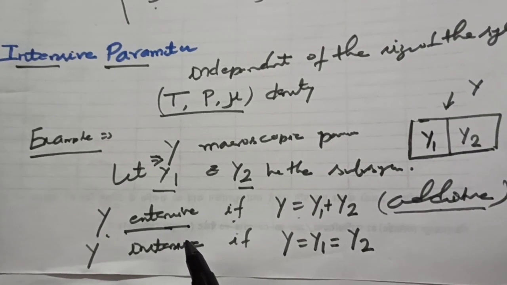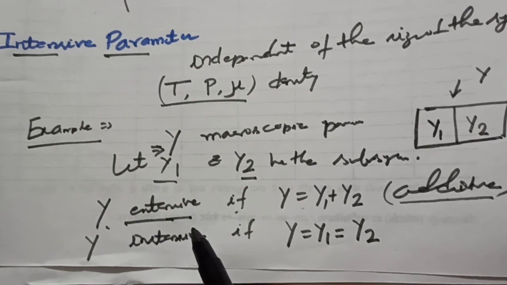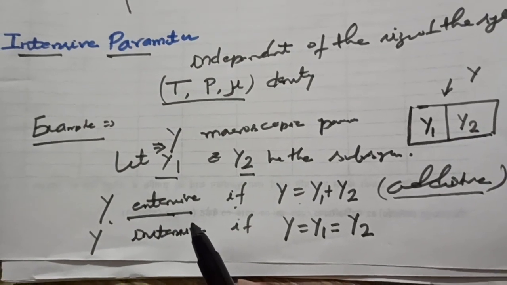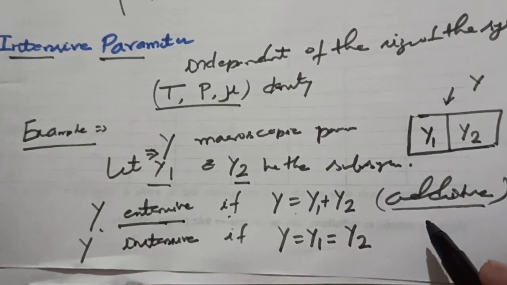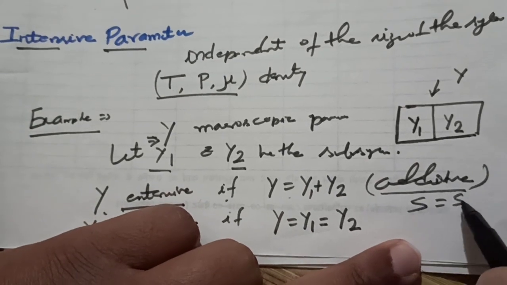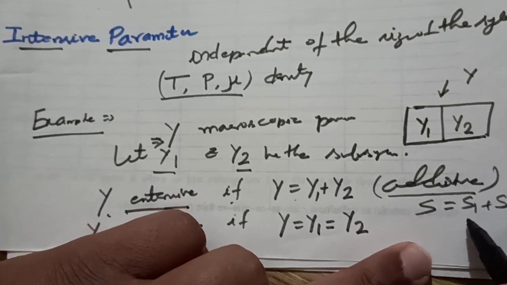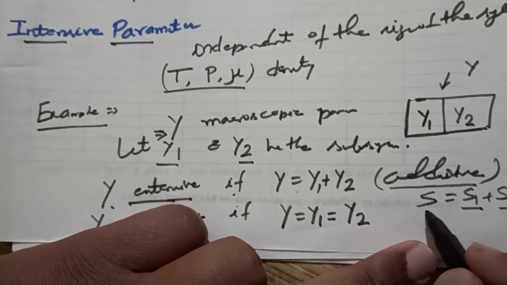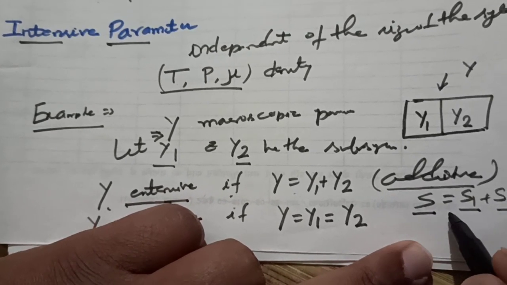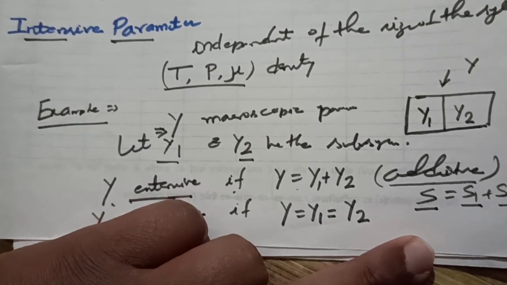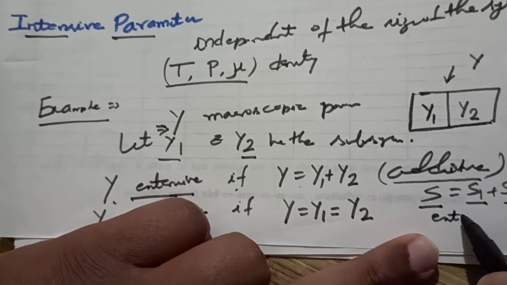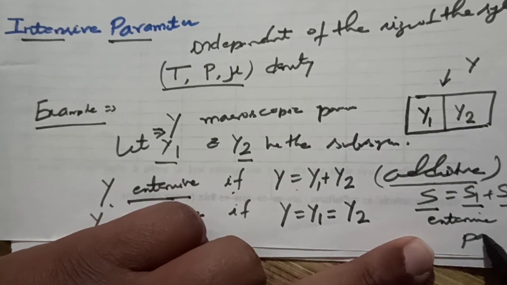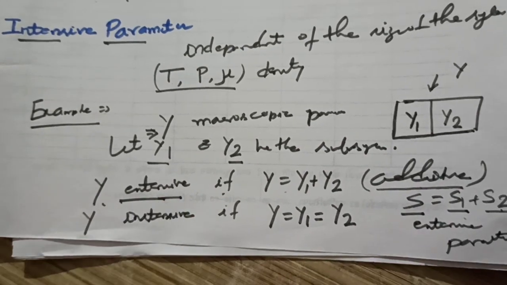Entropy we will discuss in another lecture, but entropy is an extensive one, because if entropy is extensive then S equals S1 plus S2. If system 1 has entropy S1 and system 2 has entropy S2, then the total entropy must be the sum of these two, S1 plus S2. Then it is called an extensive parameter. That's why we call entropy an extensive parameter.